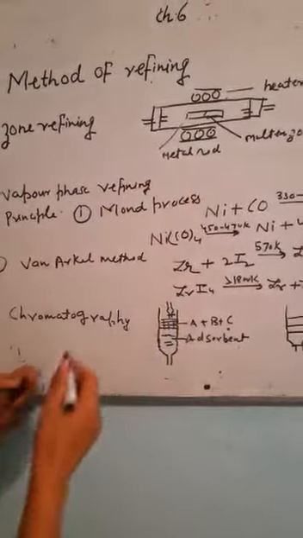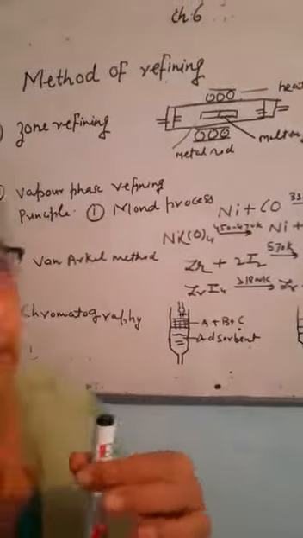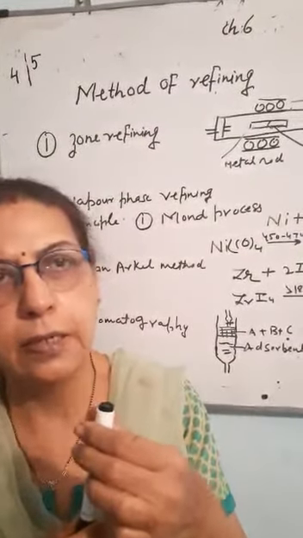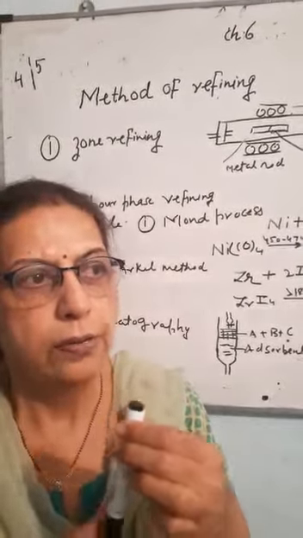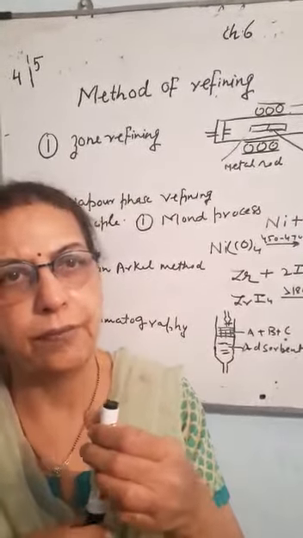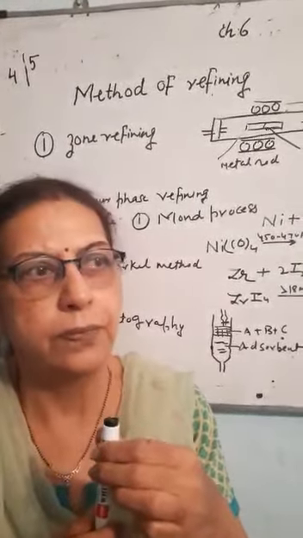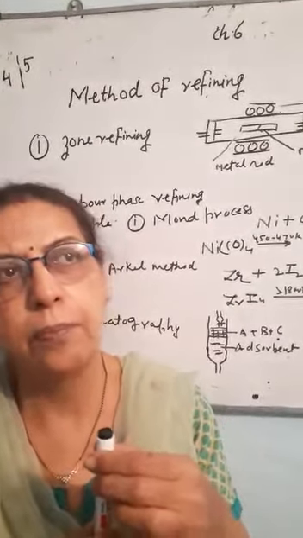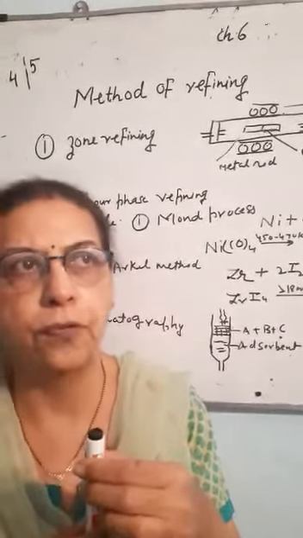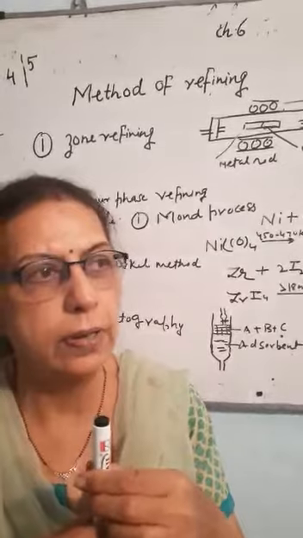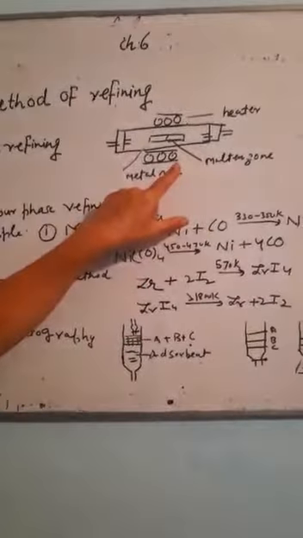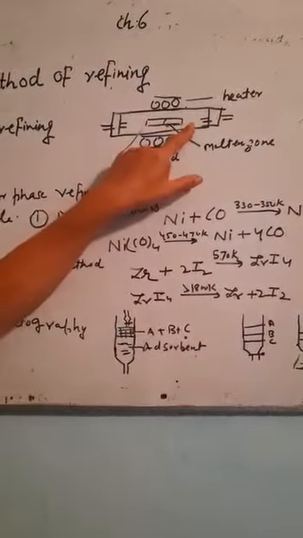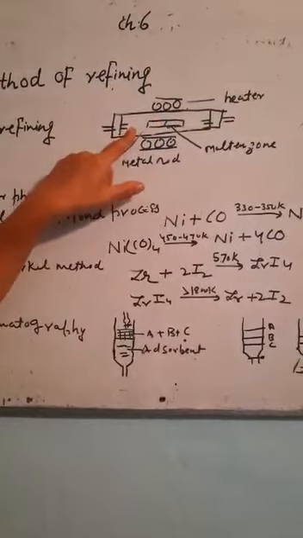In this method, a circular rod is taken and a circular heater is put on the rod. This heater is movable. First of all, the portion where the heater is there melts. The main metal cools and crystallizes, but the impurities remain in the molten form and move along with the heater along the rod, and a molten zone is formed. Later on, the last part of the rod is discarded, and in this way the metal can be purified.